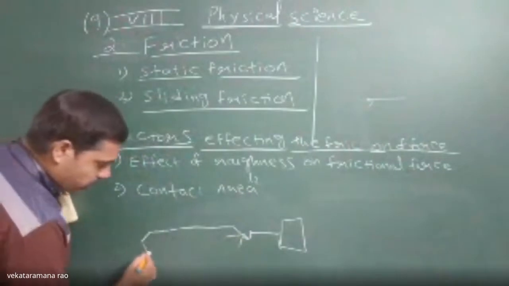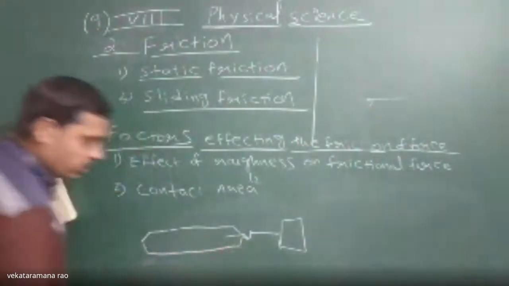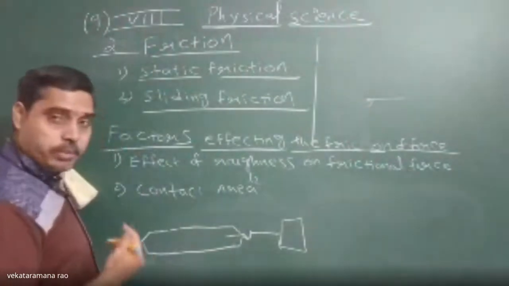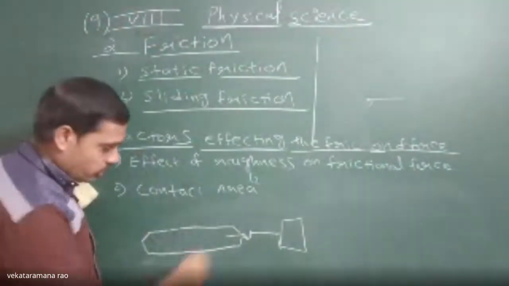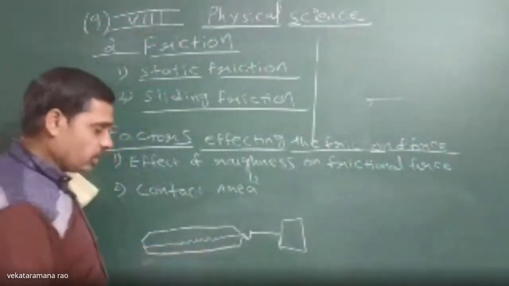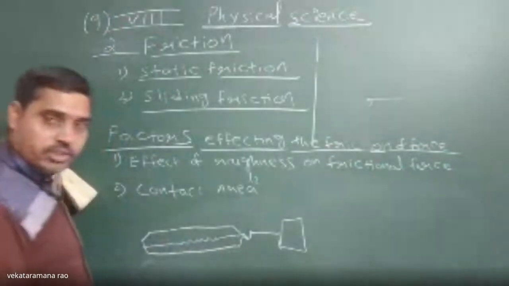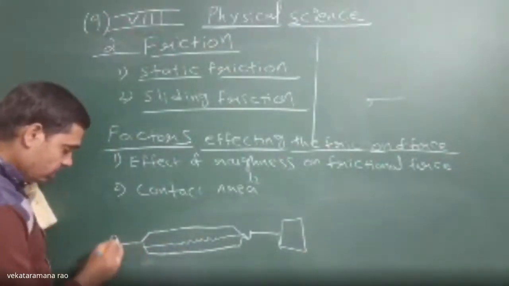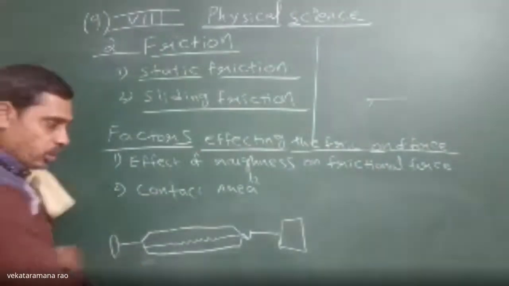The spring balance consists of a spring whose stretch will depend upon the applied force. In this way we will have a spring which you are able to stretch. The stretch of the spring increases as the force increases. Here we will catch the holder and try to pull the block.